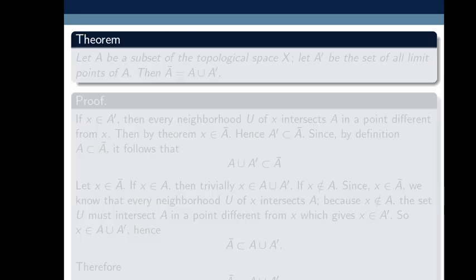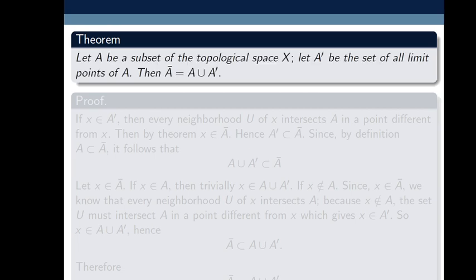Now let's have one theorem. Let A be a subset of the topological space X. Let A prime be the set of all limit points of A. Then closure of A is equal to A union A prime. The set of all limit points is called the derived set. So A prime means the derived set.